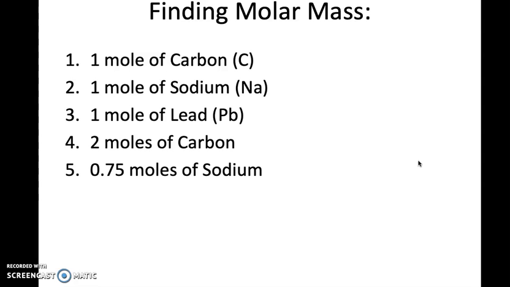Okay, 1 mole of carbon. I know that a mole of a substance is just the atomic mass in grams. So for 1 mole of carbon, I look for the atomic mass. Carbon is number 6 on the periodic table. I see the atomic mass is 12.011 grams, okay? And forgive me if I misspeak. I'll have to go back and watch this and make sure nothing's crazy wrong, but it's very possible that I misspeak on some of these things.